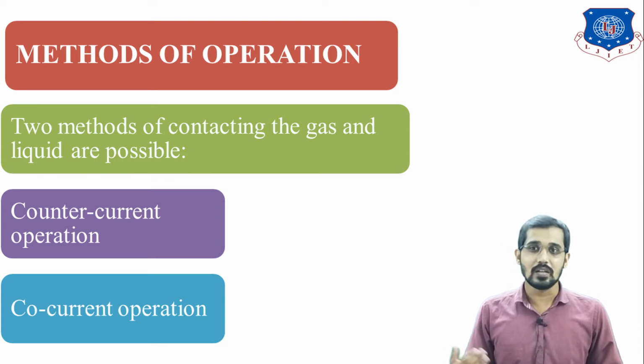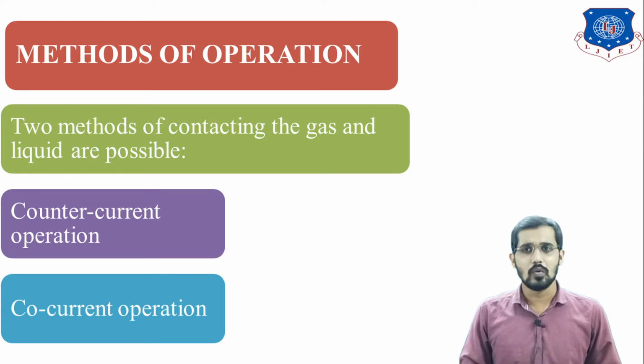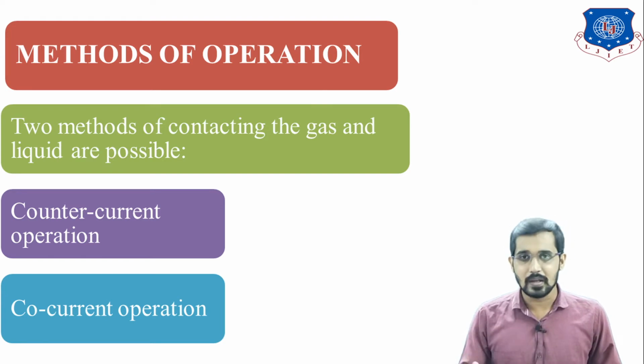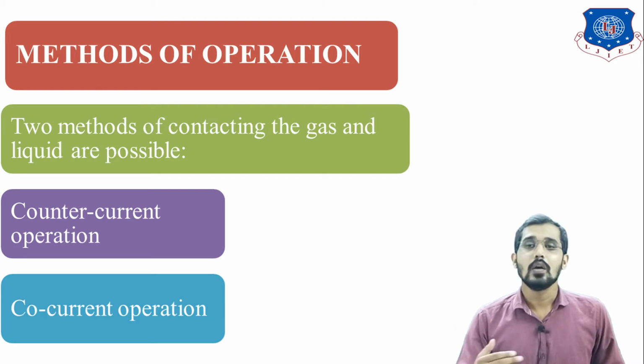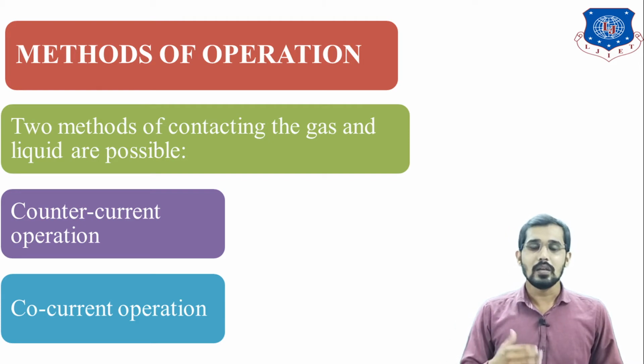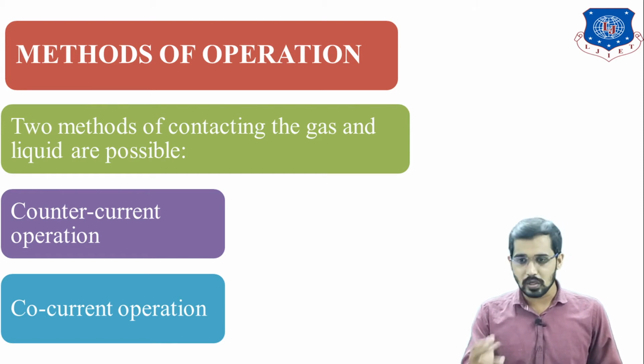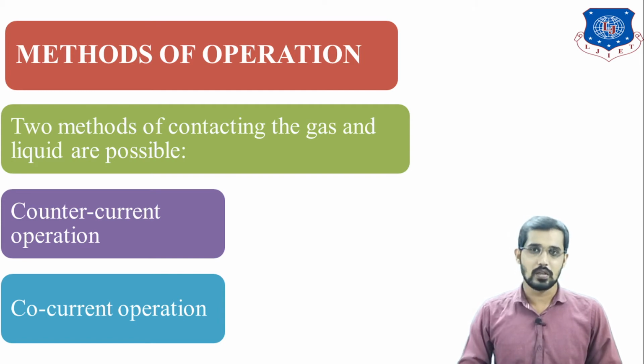There is another type that industries generally use, that is the hybrid flow. Hybrid flow pattern is a combination of co-current flow and counter current flow, or a combination of cross flow with co-current or cross flow with counter current flow. I am going to explain all these topics in detail. For example, counter current mode and co-current mode I will explain in the next slide as well. But before that, you should know what the modes are. These are the two important modes you can see on the screen now: the counter current mode and the co-current mode.